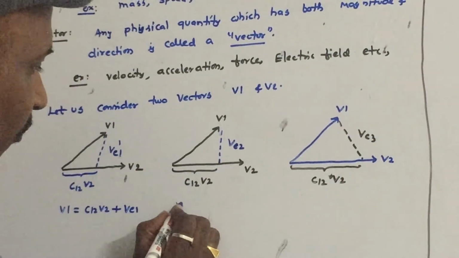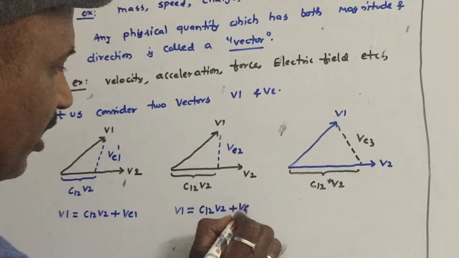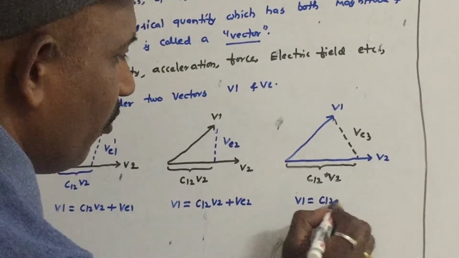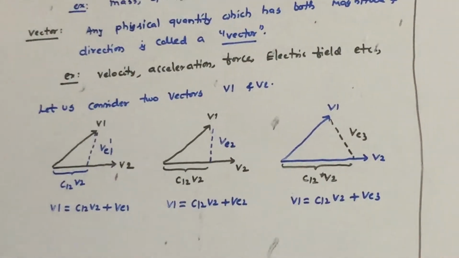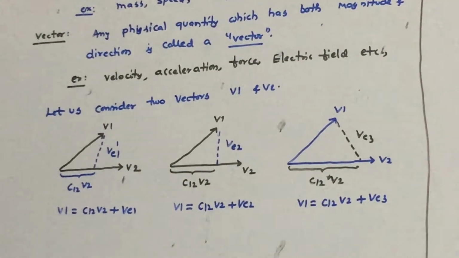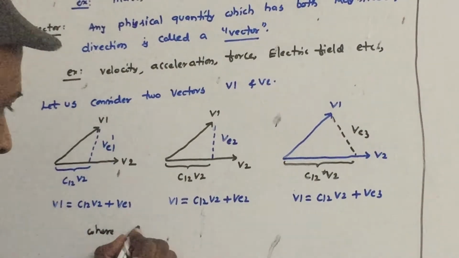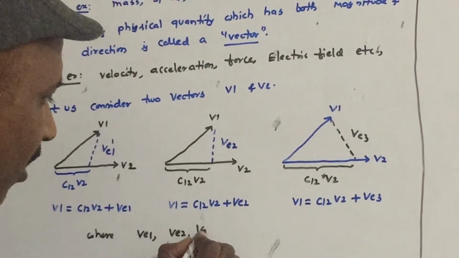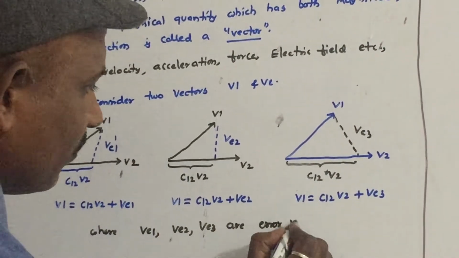In this case, v1 is equal to c12 into v2 plus ve2. And in this case, v1 is equal to c12 into v2 plus ve3, where ve1, ve2 and ve3 are error vectors.